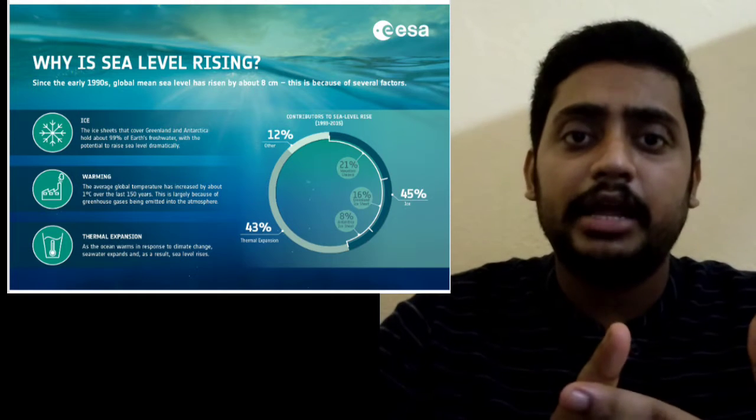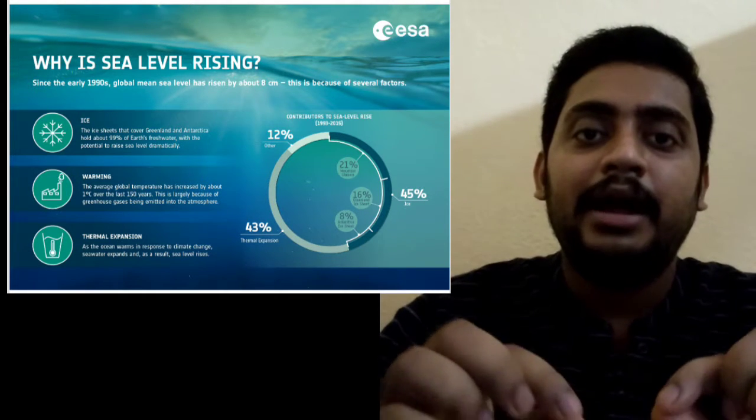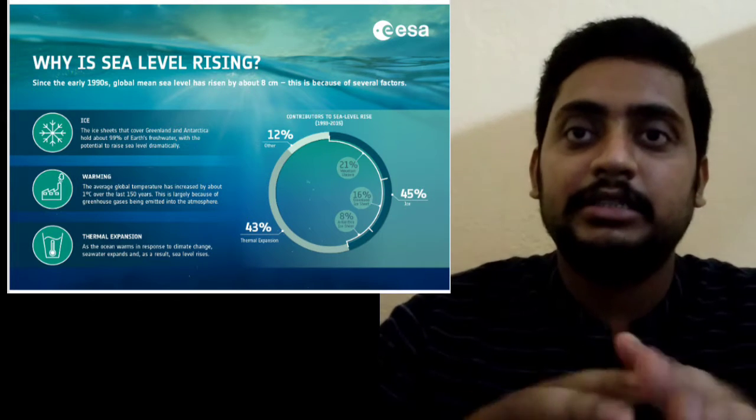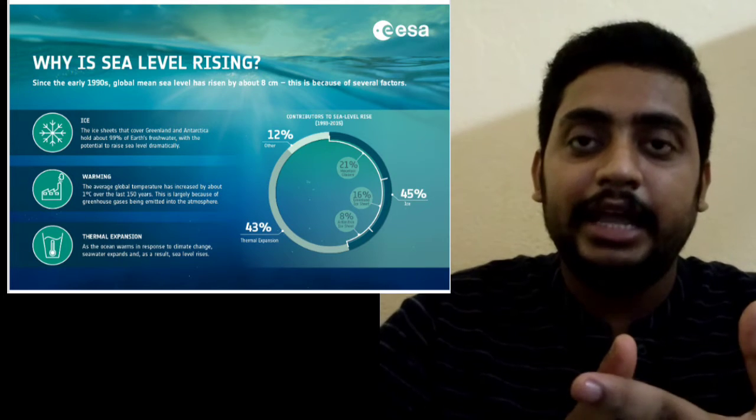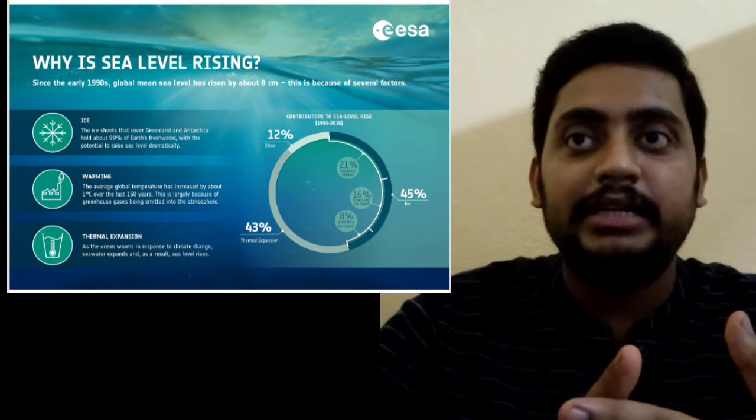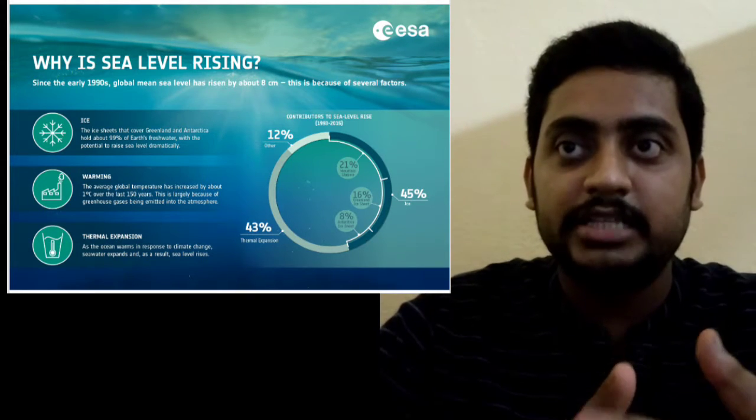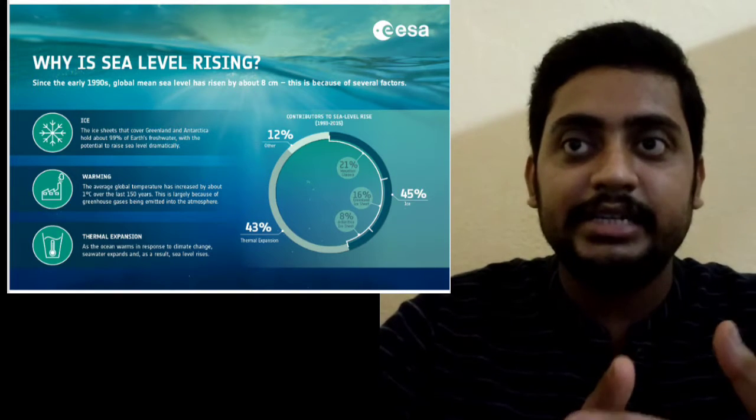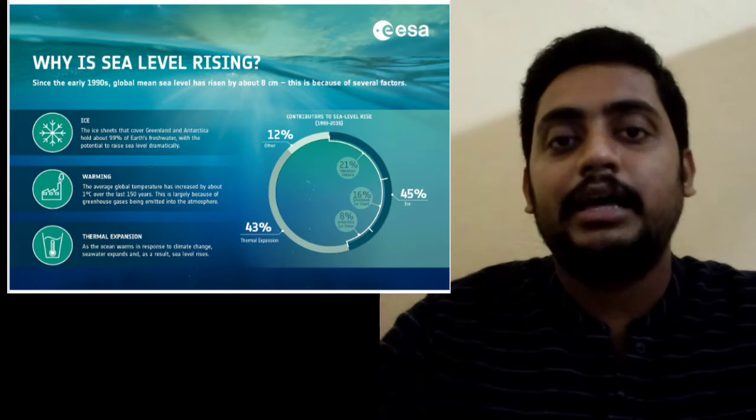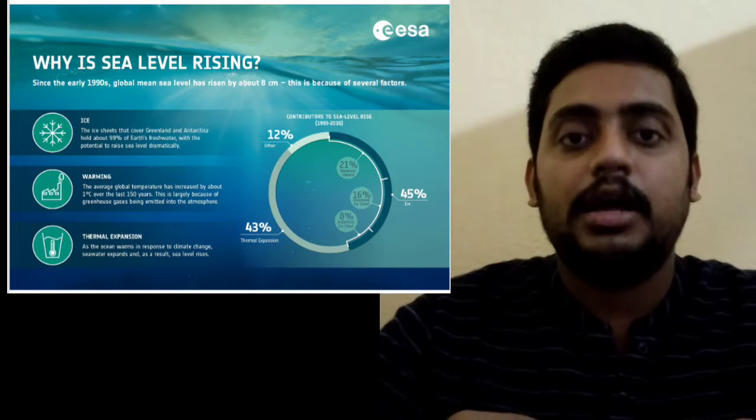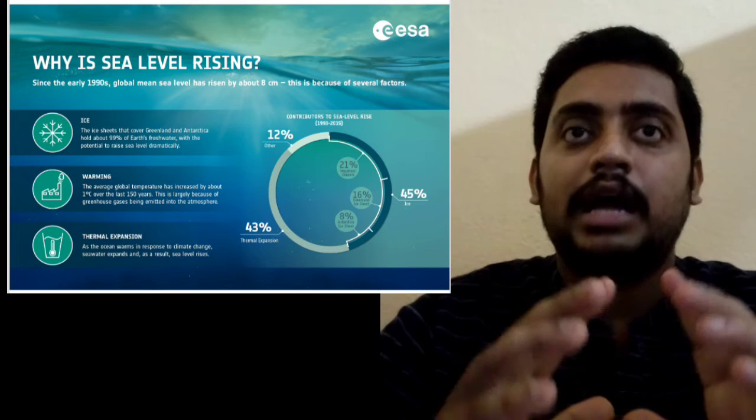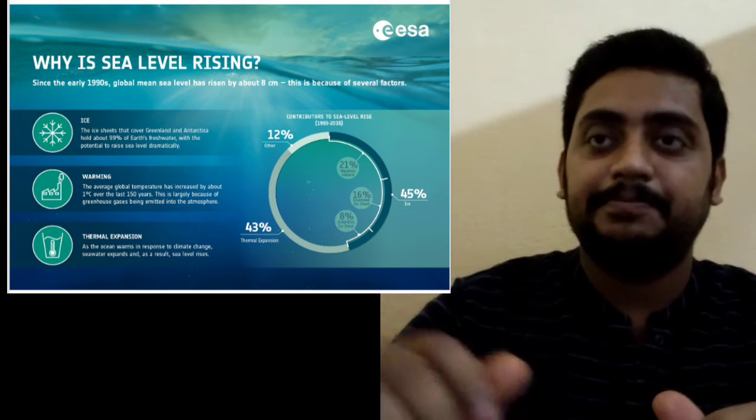According to the European Space Agency, they have identified the percentage of each factor. 43% is thermal expansion for sea level rising, 45% ice sheet melting, 21% mountain glacier, 16% Greenland ice sheet, and 8% other ice sheets, and 12% several different factors. So the European Space Agency defines 3 main factors for sea level rising.